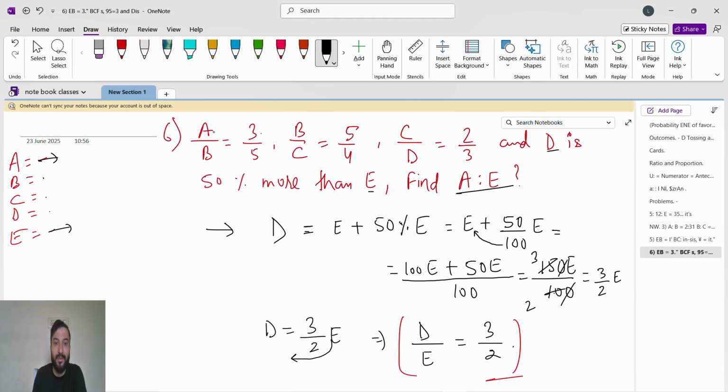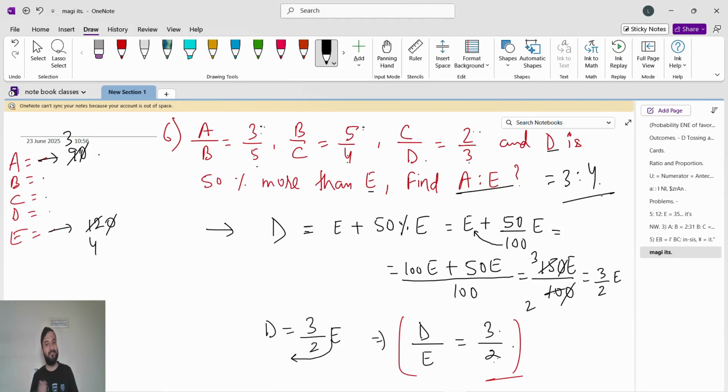So how will we find A? A means we will multiply all the numerators. So 3 fives are 15, 15 into 2 is 30, 30 into 3 is 90. Then E is the last, so multiply all the denominators: B to C, C to D, D to E. So 5 fours are 20, 20 into 3 is 60, 60 into 2 is 120. The 0s will get cancelled, then it will get cancelled by 3: 3 threes are 9, 3 fours are 12. So the answer is A is to E is 3 is to 4.